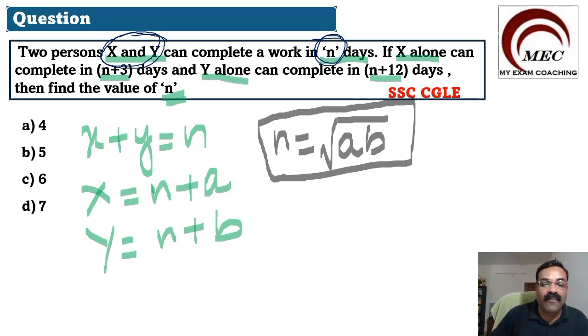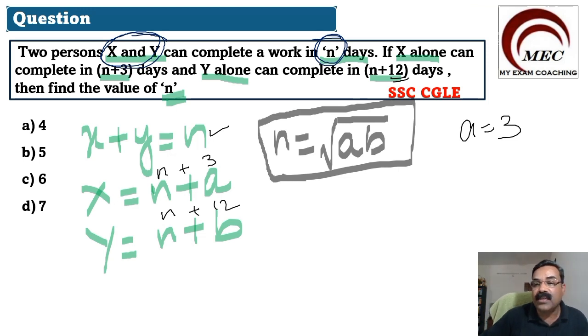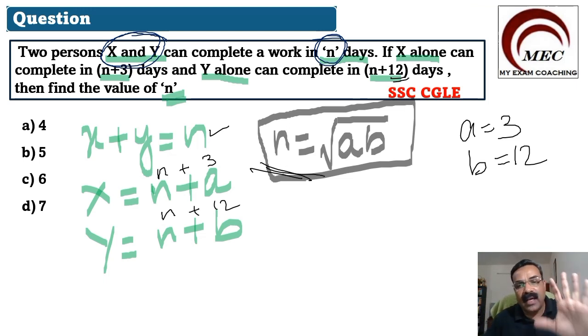Now let us put the values here and find out what is given. Here X and Y complete it in n days. X alone will complete it in n plus 3 days. So we got the value of A. Value of A is equal to 3. Y alone can complete it in n plus 12 days. So we got B is equal to 12. When you get the value of A and B, put it in this formula. Simple way, n is equal to root AB.